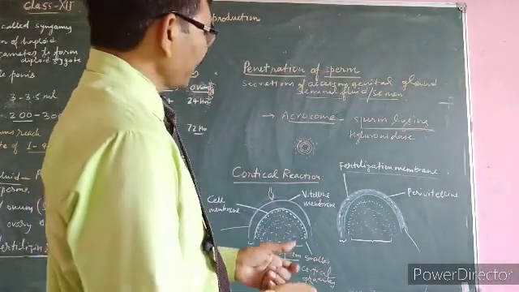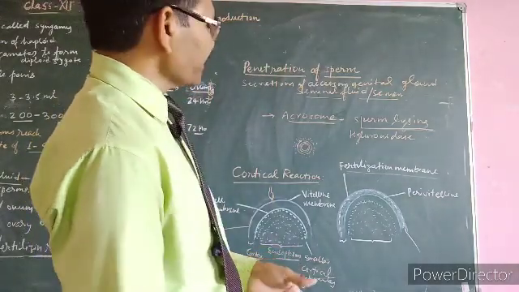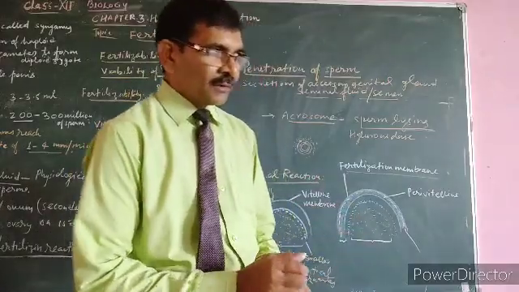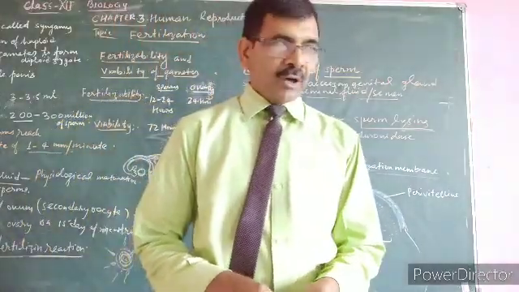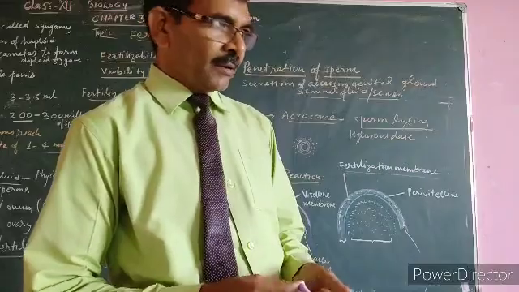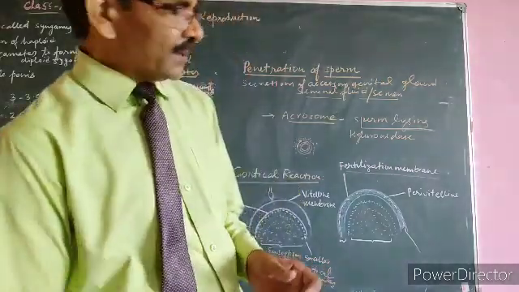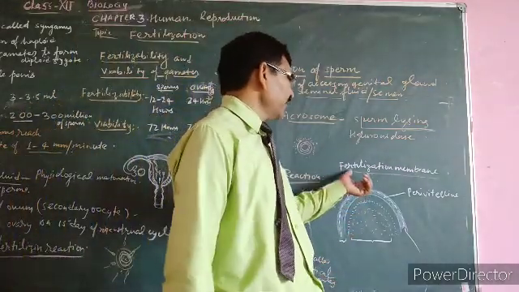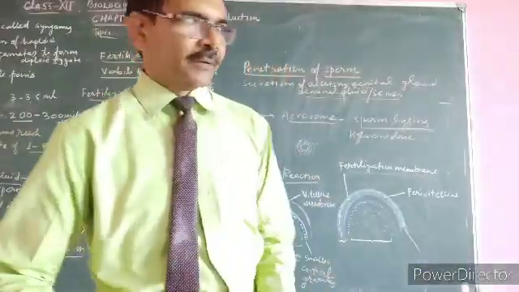So fertilization membrane once formed, that prevents the entry of other sperms. So always monospermy, polyspermy is prevented by the fertilization membrane. That's all.